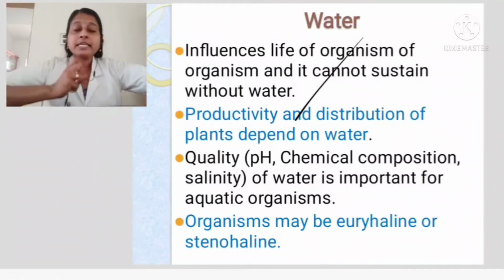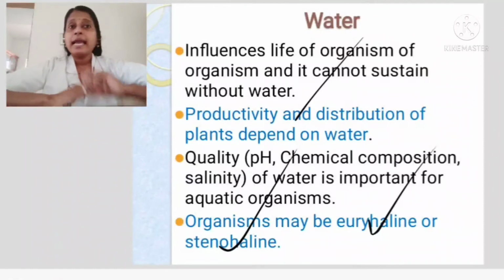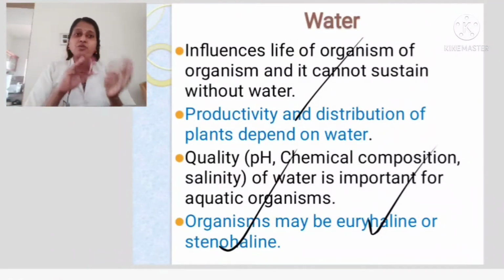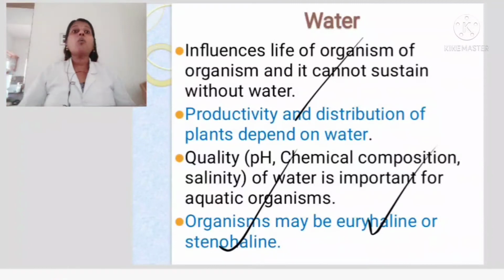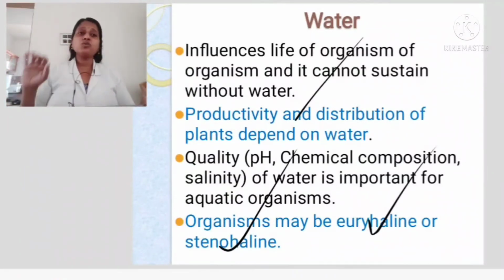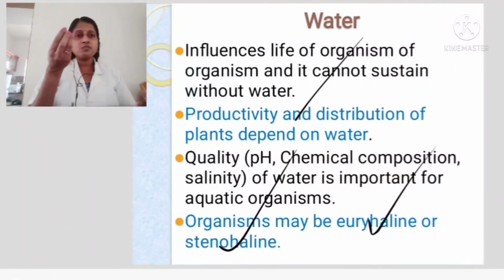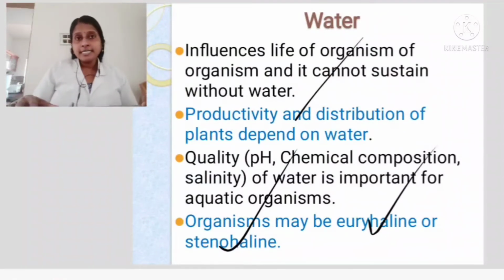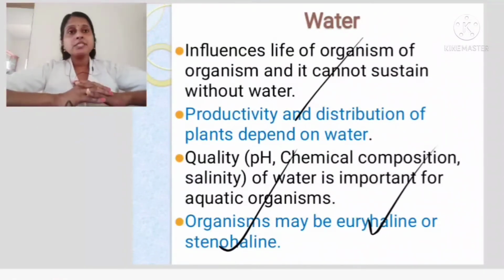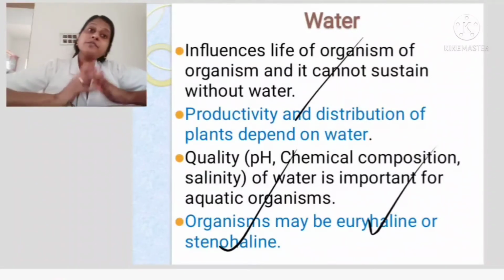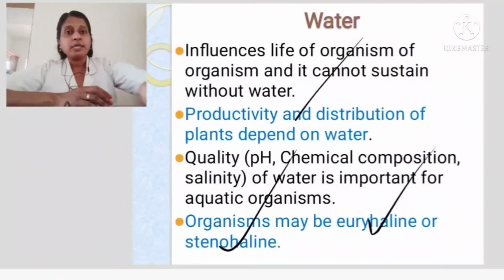And organisms, based on withstanding salinity, can be classified into two again. One is euryhaline and the second one is stenohaline. As with eurythermal and stenothermal, euryhaline means they can withstand a wide range of salinity. If the saline range changes to some extent, they will not burst, they can survive for a longer time. And stenohaline means what? They have a very narrow range. If there is a small change in the salt concentration, they cannot survive. So they can withstand only a narrow range, that is steno. Eury means they can withstand a wide range of salinity. Okay, so that is water.